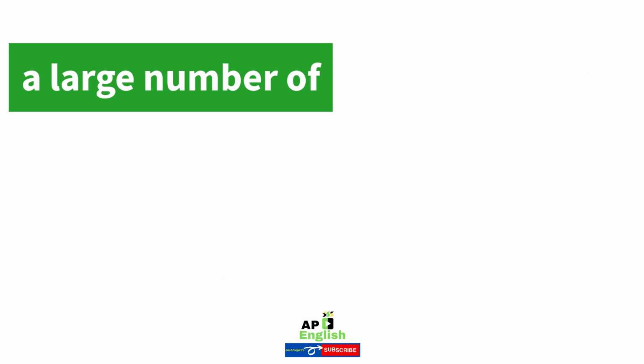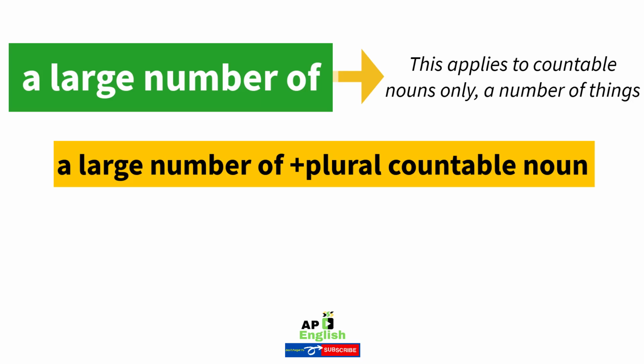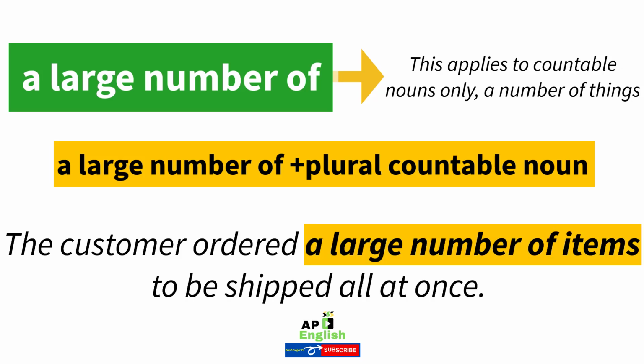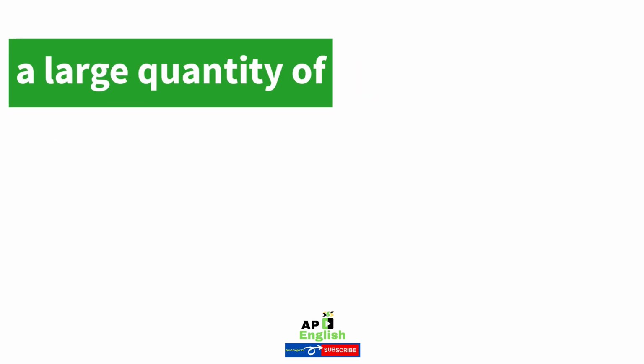33. A large number of. This applies to countable nouns only, and this means a number of things. Example: the customer ordered a large number of items to be shipped all at once. 34.